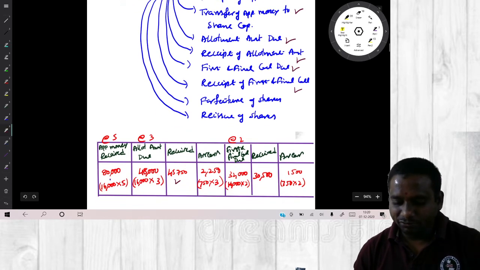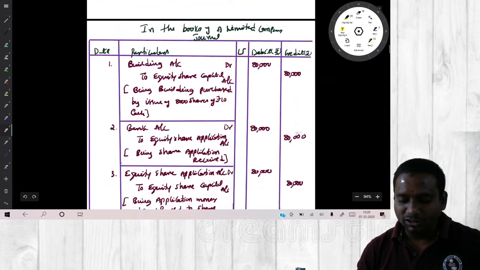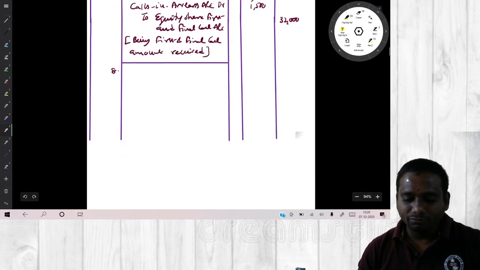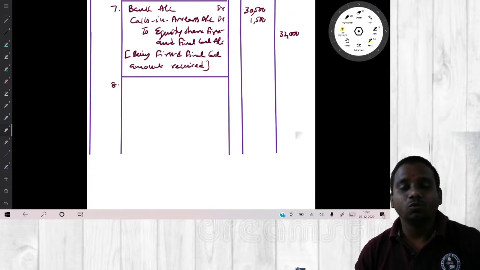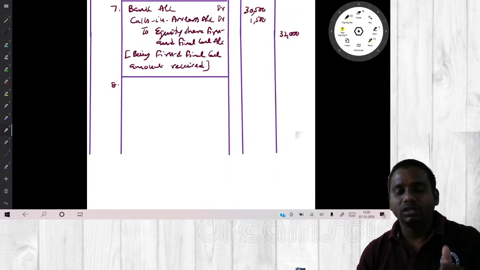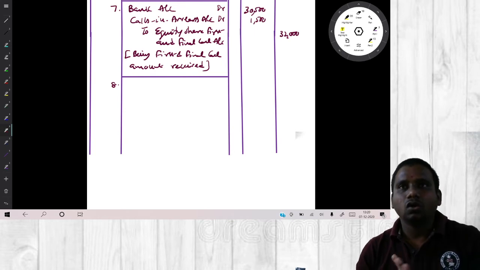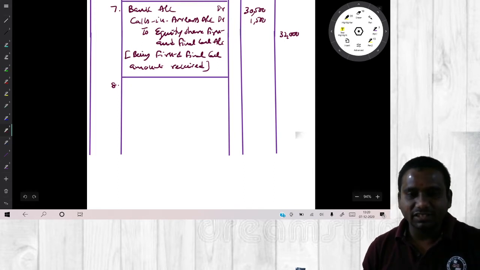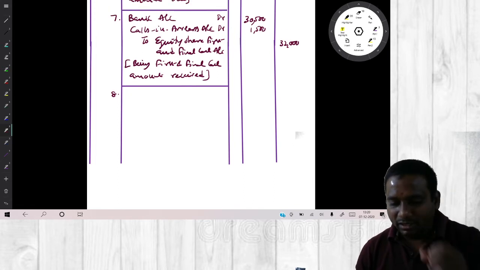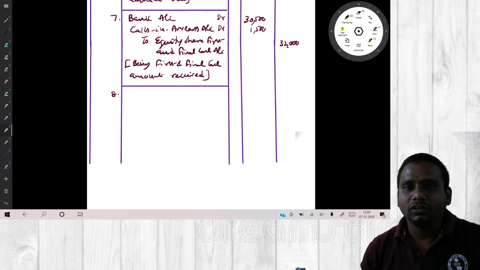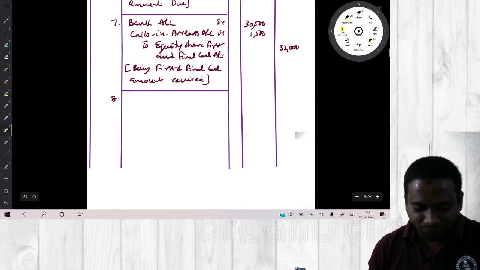Now this is the time for forfeiture of shares. Sir, why are we cancelling the shares? Because the shareholder failed to pay the allotment amount and first and final call amount, so we are cancelling his shares. Tell me, what is the entry for cancellation of shares or forfeiture of shares?